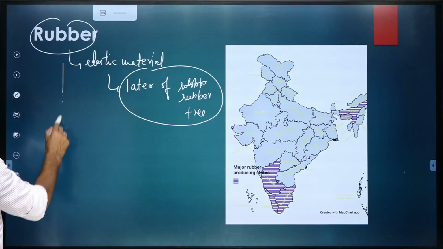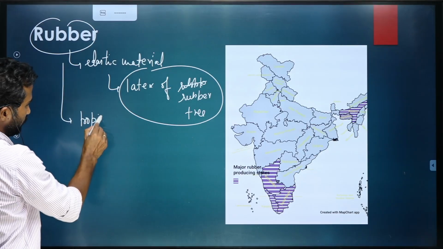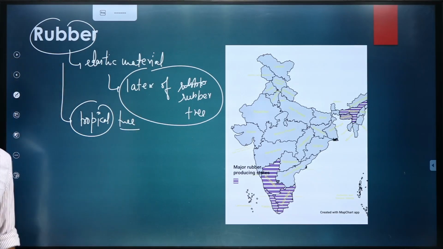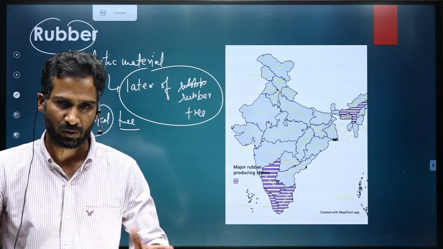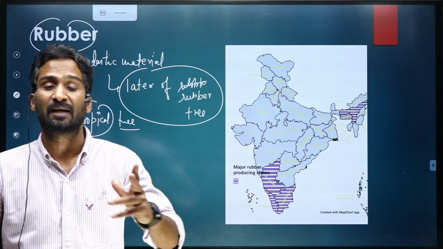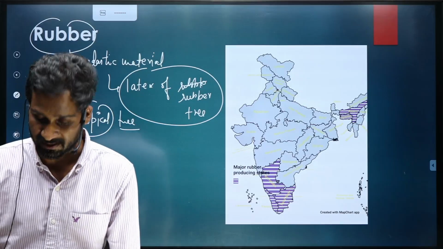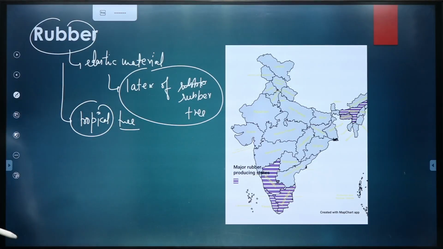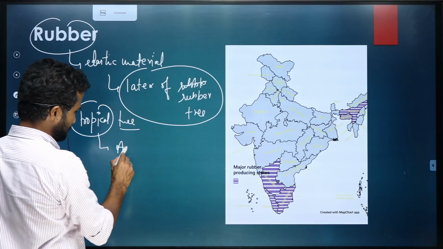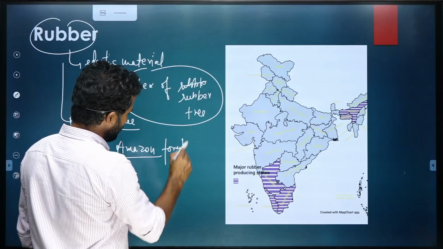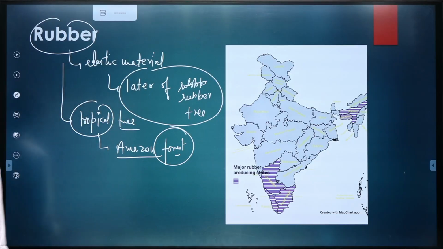It is a tropical tree. You should know that it is grown mostly in tropical areas. Or if the question writes subtropical also, it makes sense, but broadly it is a tropical tree. But you cannot write it is a temperate tree. That would be an incorrect statement. Right? So it is a tropical or subtropical tree. It is native to the Amazon forest, Brazil, but now it is grown in India as well. It has been introduced to India.